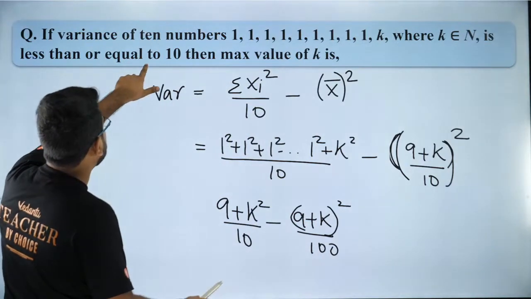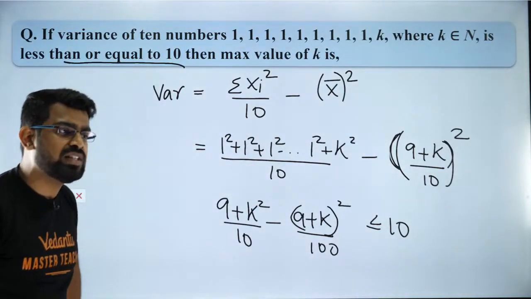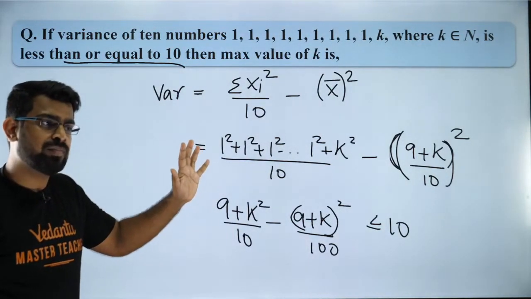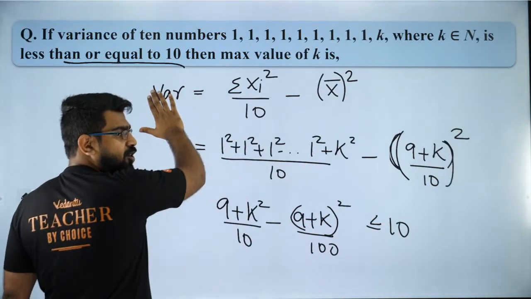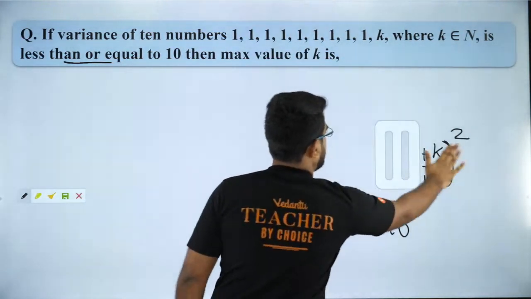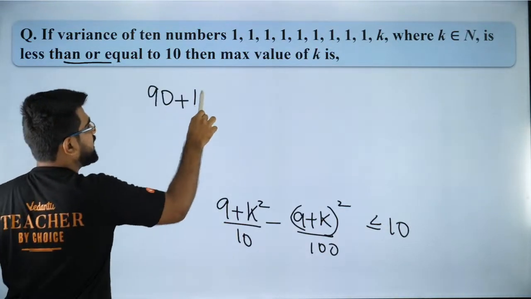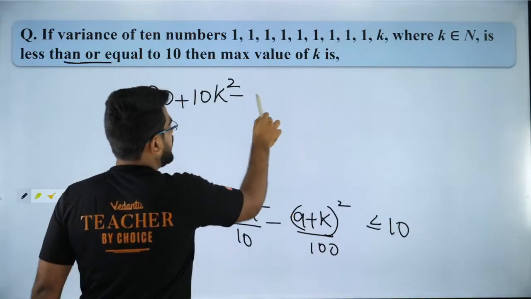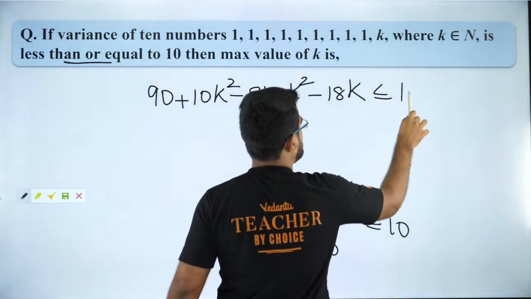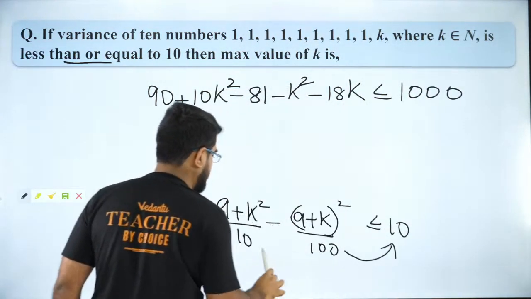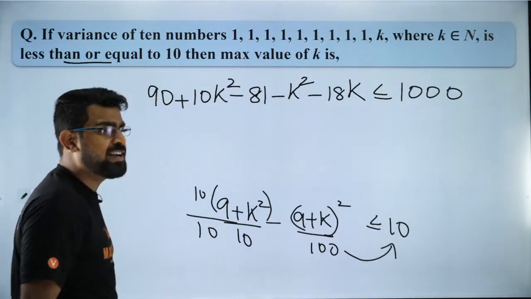That is your variance, and we know that variance is less than or equal to 10. So I can say this is less than or equal to 10. Are you all clear with this? Now I'm going to remove the first part. Multiplying by 10, I get 90 plus 10k square minus (81 plus k square plus 18k) is less than or equal to 1000, because I'll take the 100 to the other side. I'll take the LCM and move the 100 to the other side.